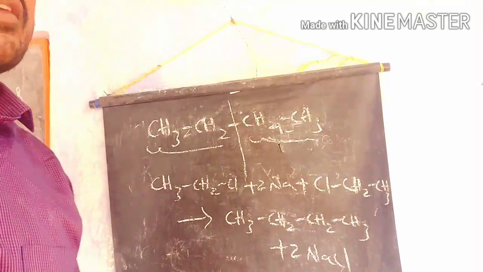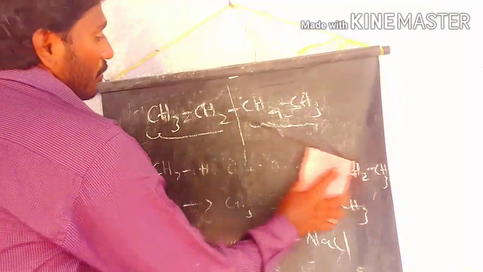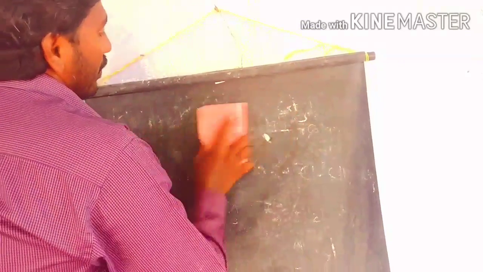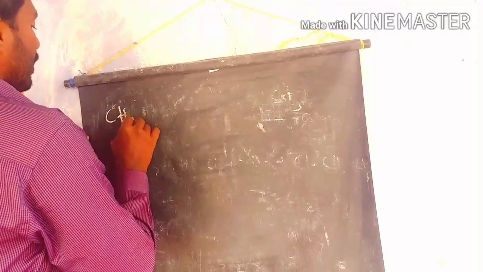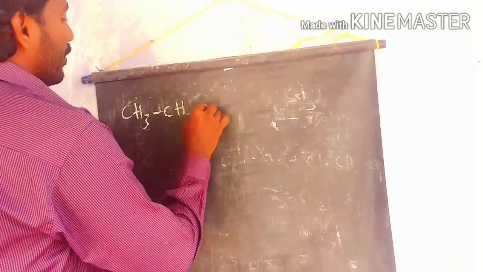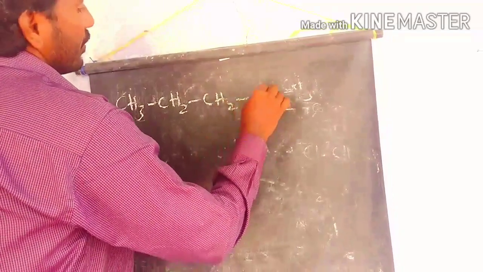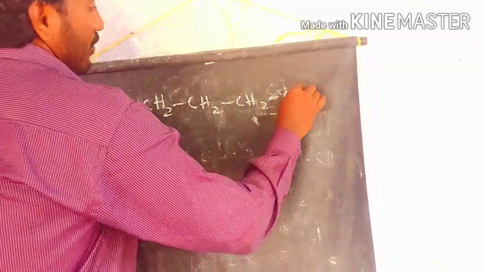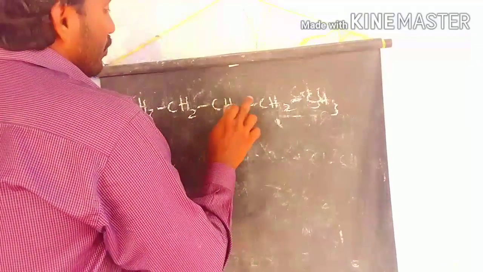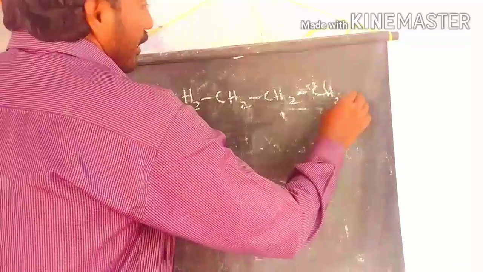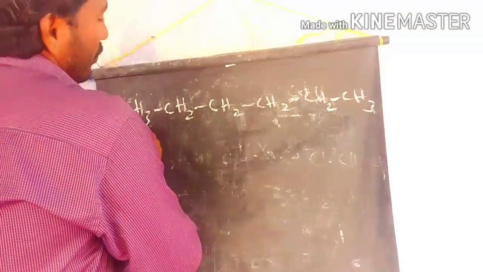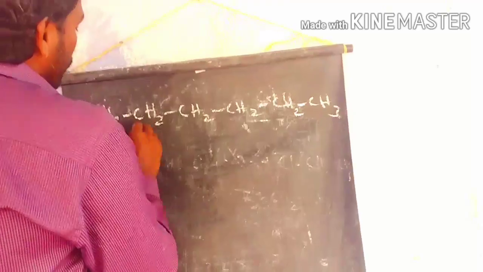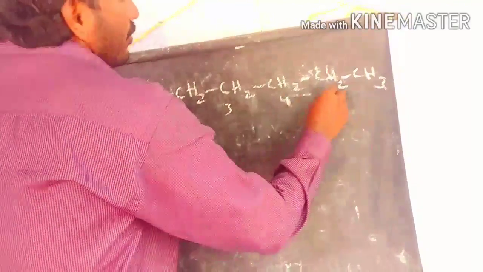Let's see some simple examples. Take hexane, which has an even number of carbons. How many carbons are present in hexane? We have 6 carbons, 1, 2, 3 and 4, 5, 6.